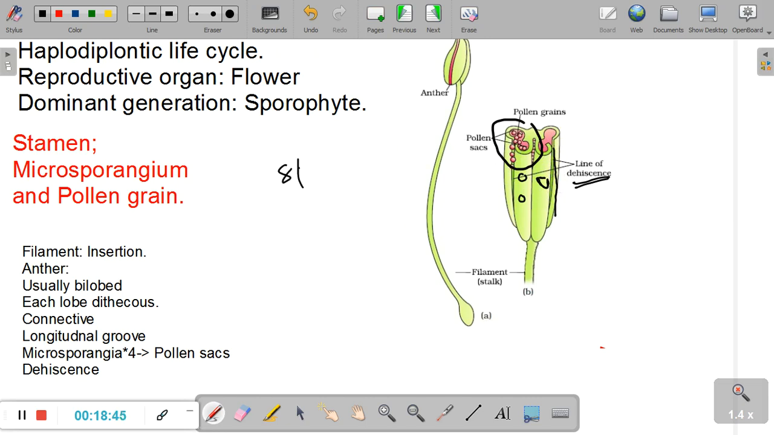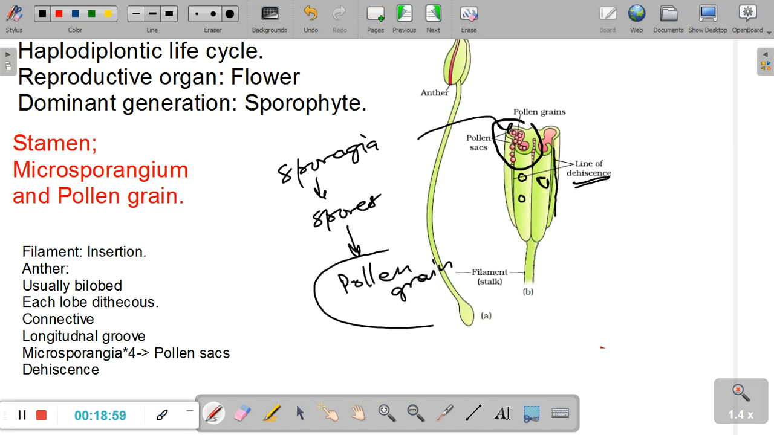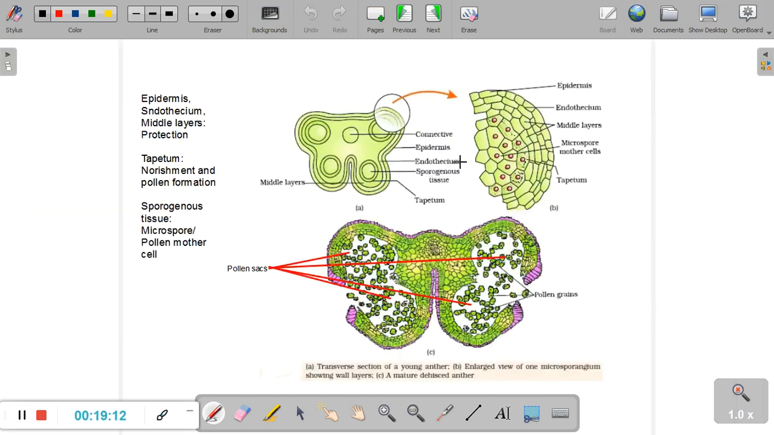Remember that the sporangia we spoke about are the rooms. Inside the sporangia, spores are formed, and these spores will somehow give rise to pollen grains. Once the pollen grains are formed, the sporangia are not called sporangia, but they are called pollen sacs, and pollen sacs will release mature pollen grains. So I hope this much is clear to you, and now we'll move to the next slide and look at a couple of other terms.